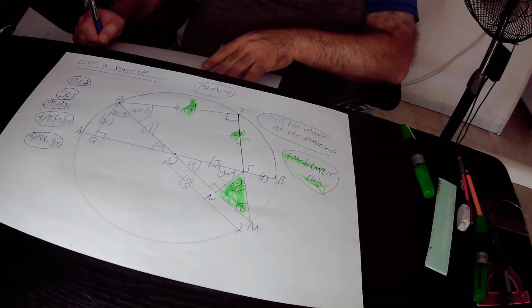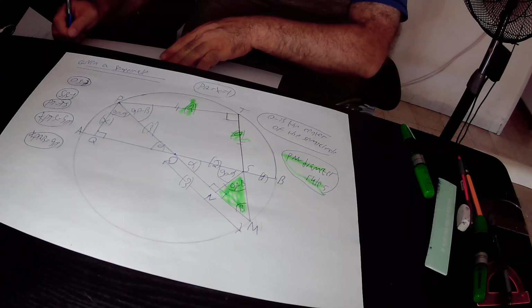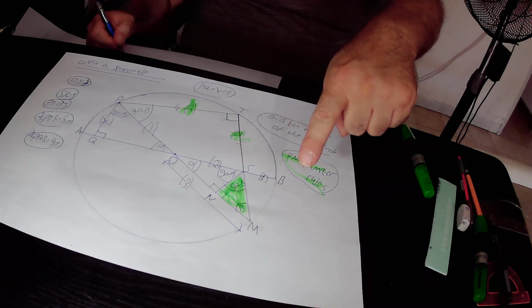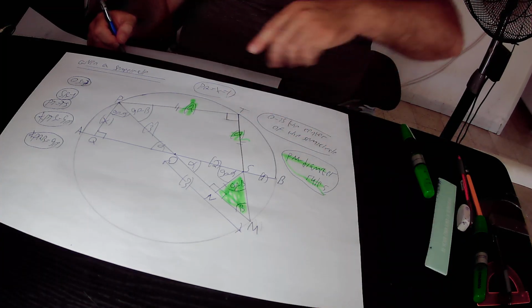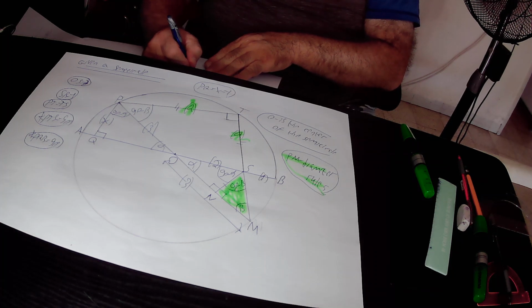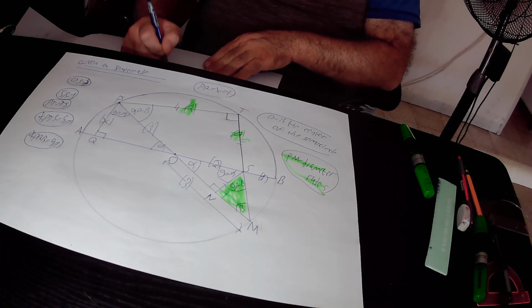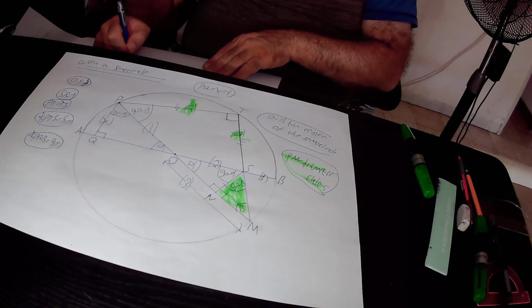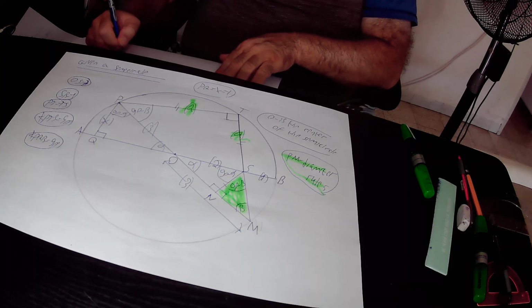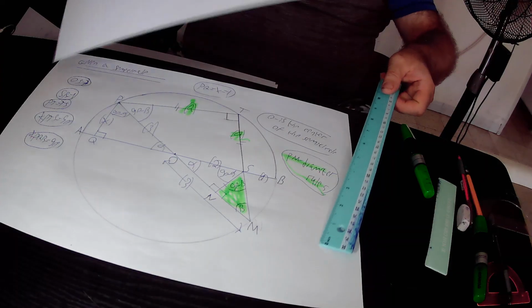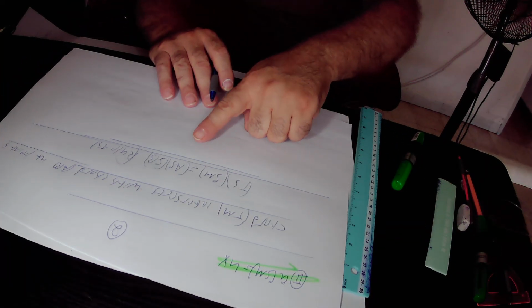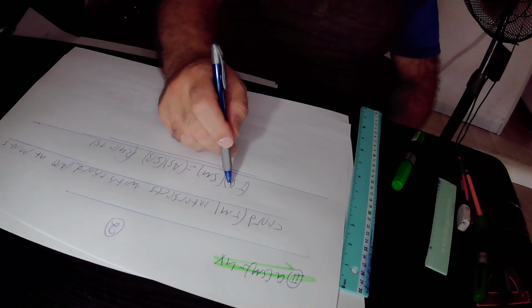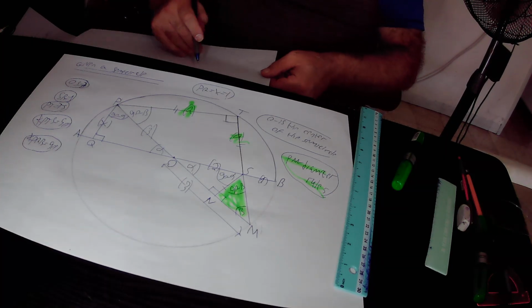So according to rule 15, the following equation will be true: TS times SM equals AS times SB. Again, according to rule 15, TS times SM equals AS times SB. This will be equation 2.